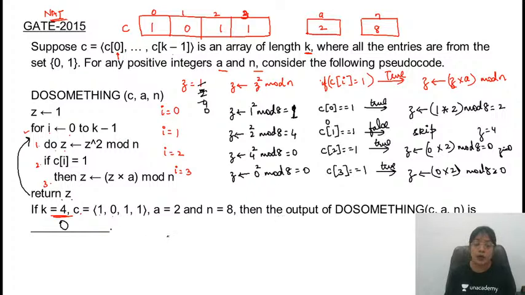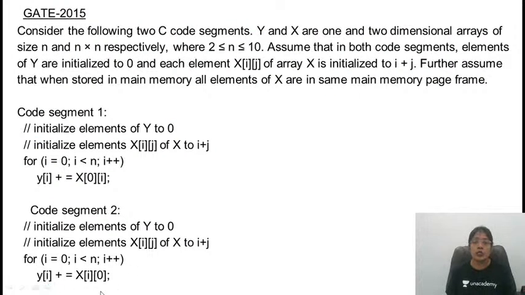So this was a very easy question. You just need to execute the statements given in the pseudocode step by step. Go through the for loop and get the answer. Let's move on to the next question. This question was a bit lengthy, so just quickly go through it. Then I'll go to the next slide so that you get to know what is asked in the question.